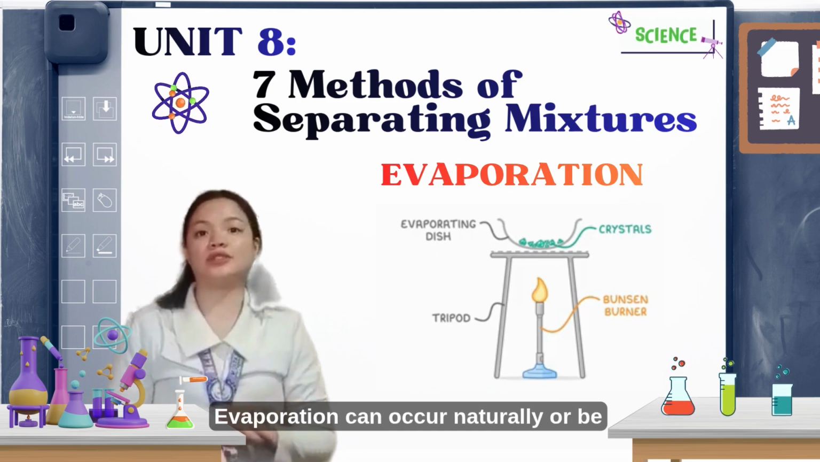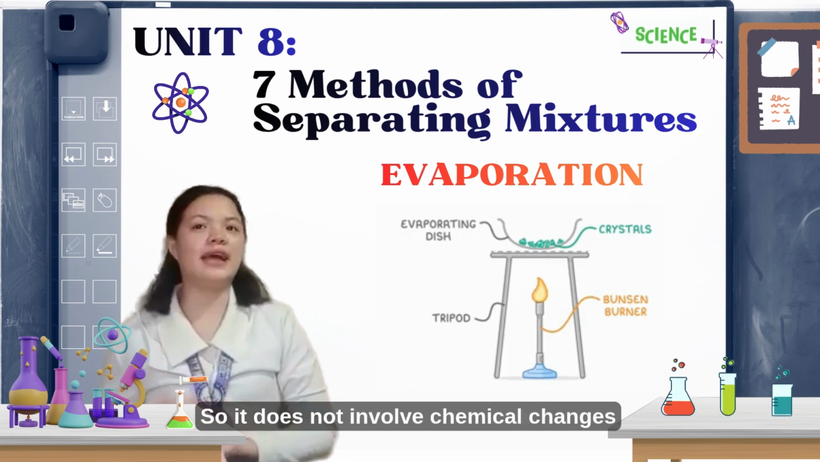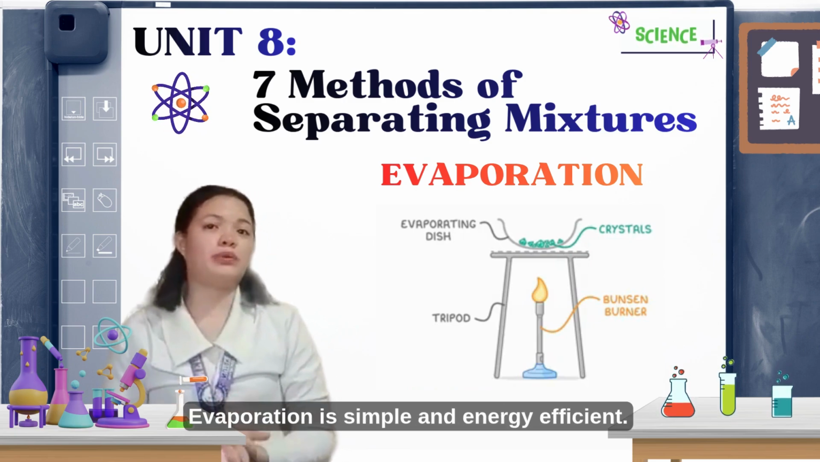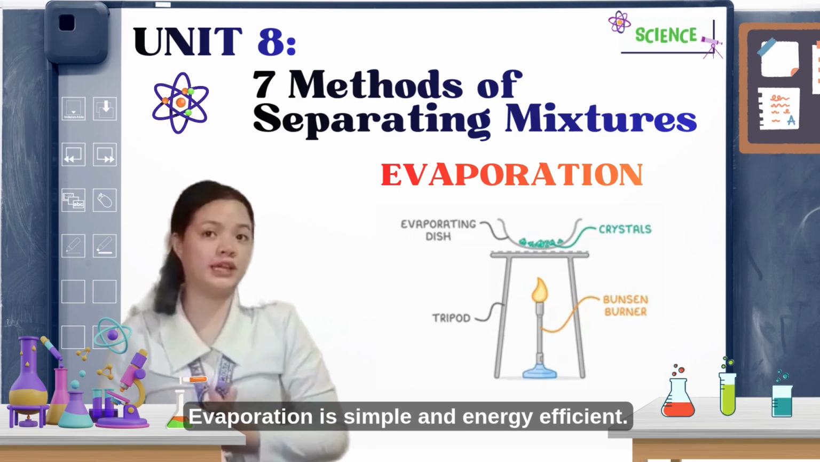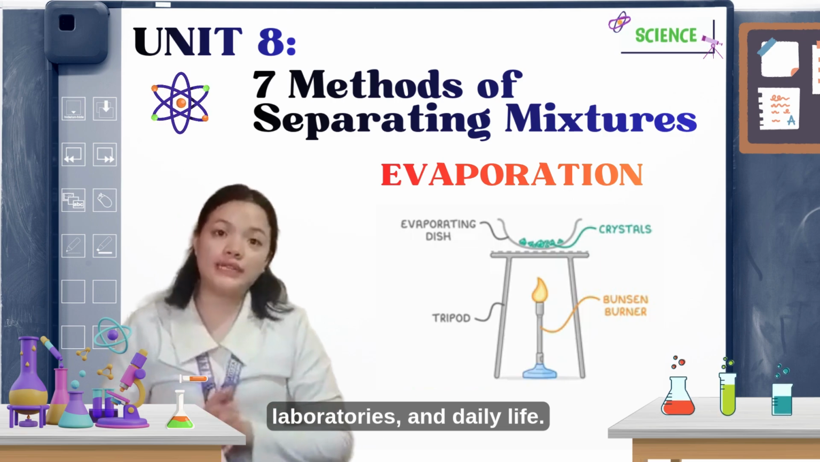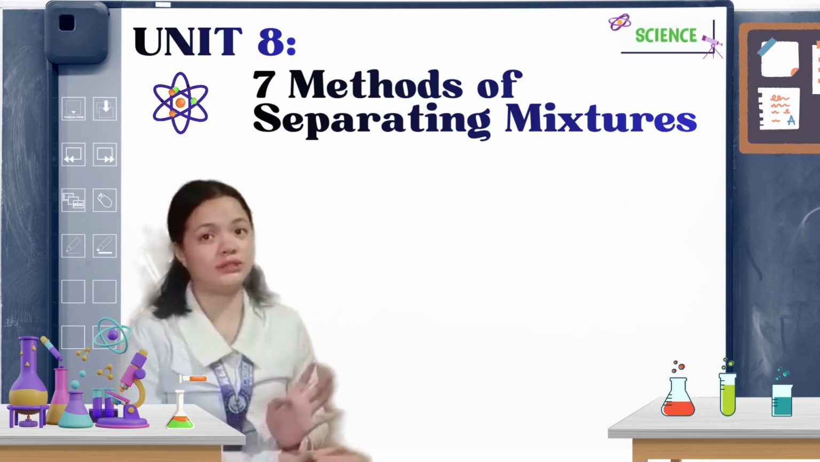Evaporation can occur naturally or be accelerated with heat. So it does not involve chemical changes to the substances. Evaporation is simple and energy efficient. It is often used in industries, laboratories, and daily life. And this is an example of evaporation.